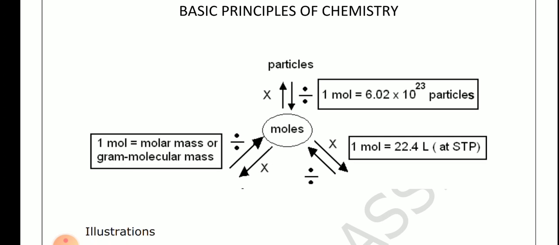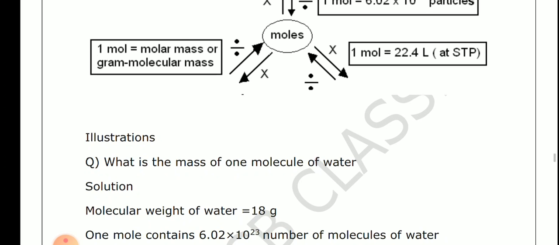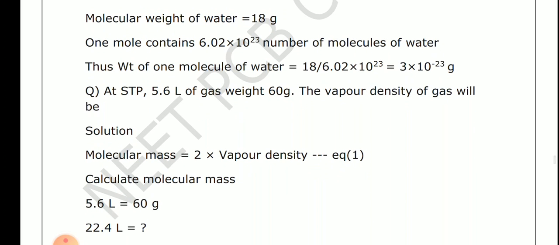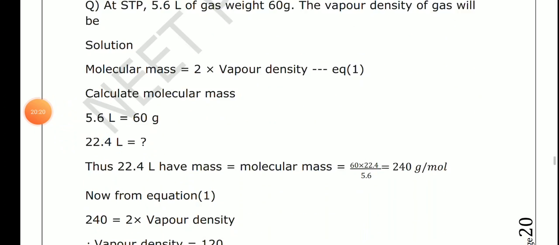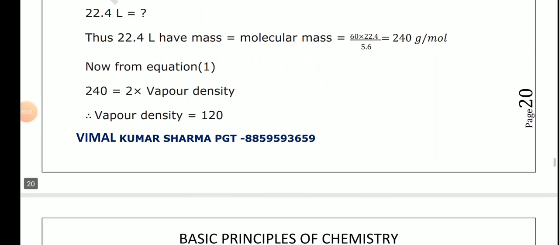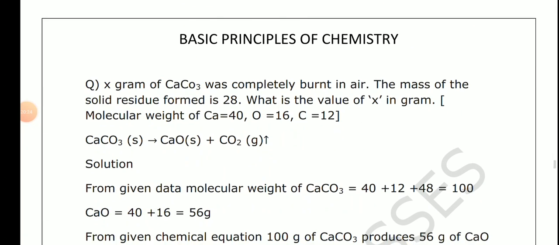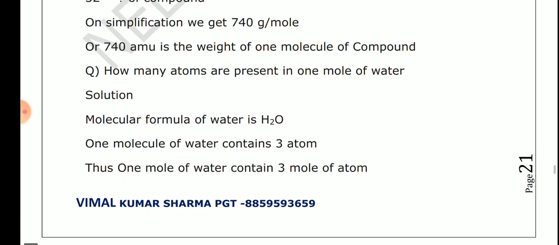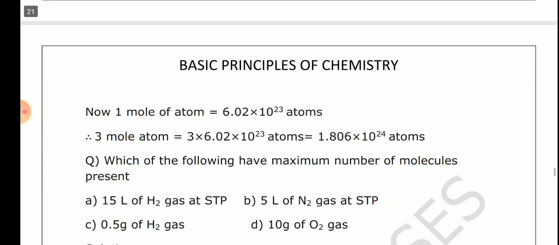W upon M, W equal to M. What is 1 mole? W upon M. So both should be equal for the calculation of 1 mole. Okay sir? This is very simple, and by this method we are able to calculate the vapor density. There are a large number of examples here.